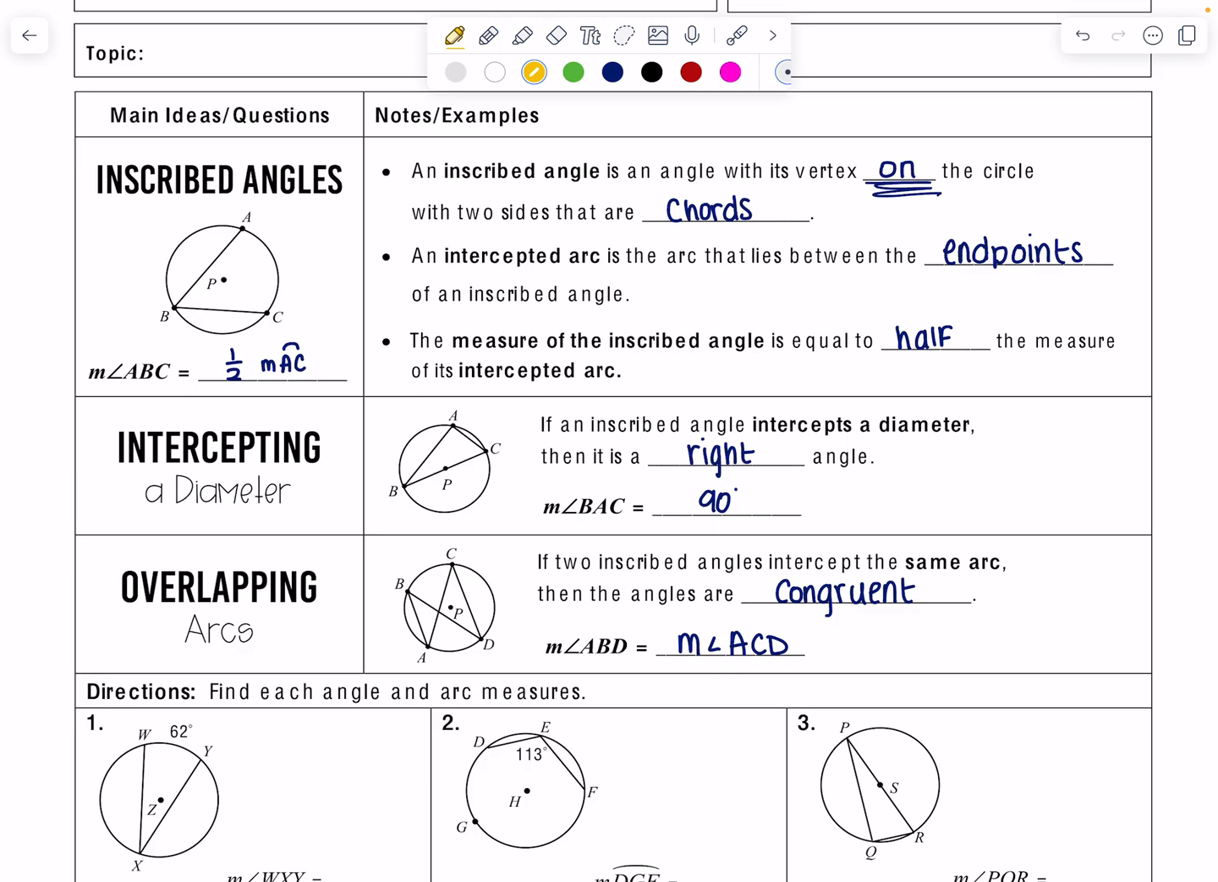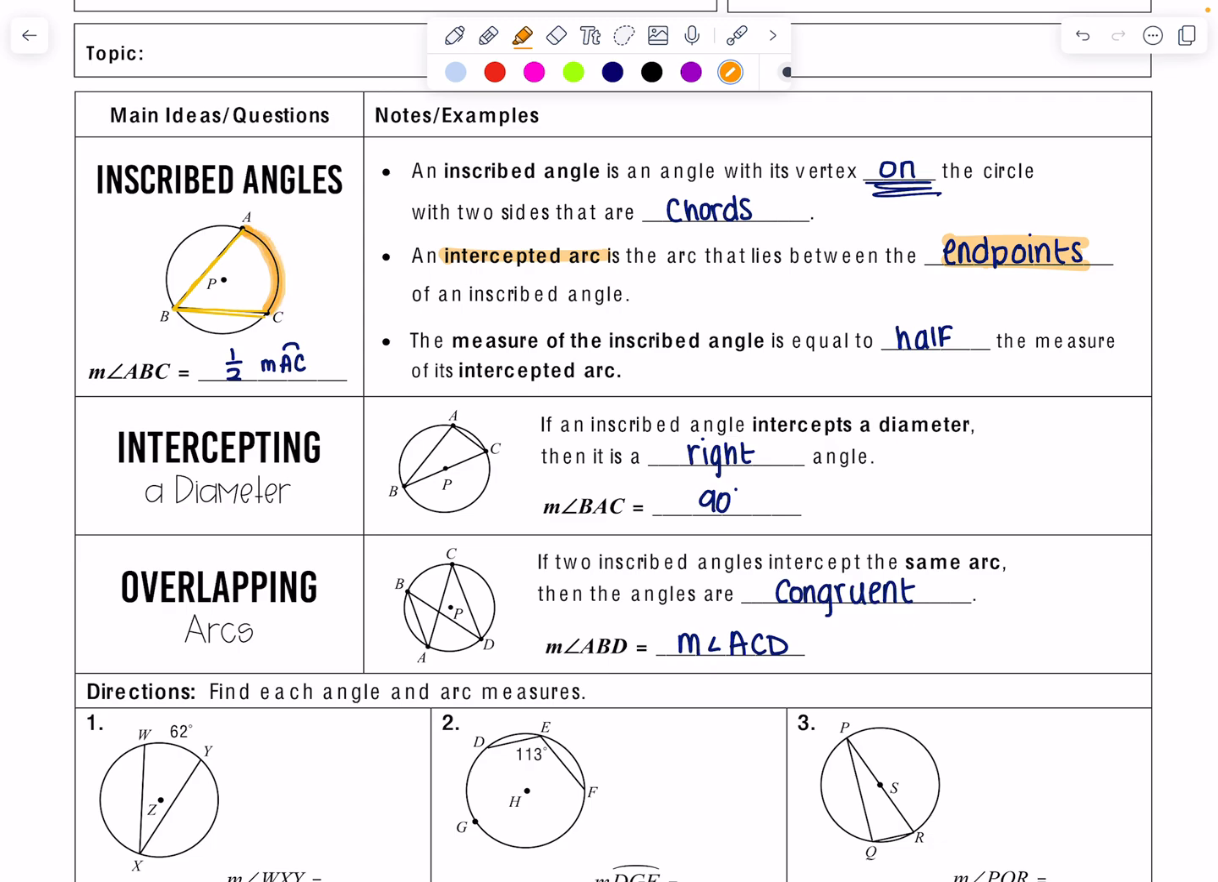An inscribed angle is an angle with its vertex on the circle with two sides that are chords. So in this case, we have point B on the other side of the circle, and so we have angle ABC. It's inscribed. It's not going to the center, it's going to the other side. An intercepted arc is the arc that lies between the endpoints of an inscribed angle. So the endpoints of this angle are A and C, therefore the arc is arc AC.